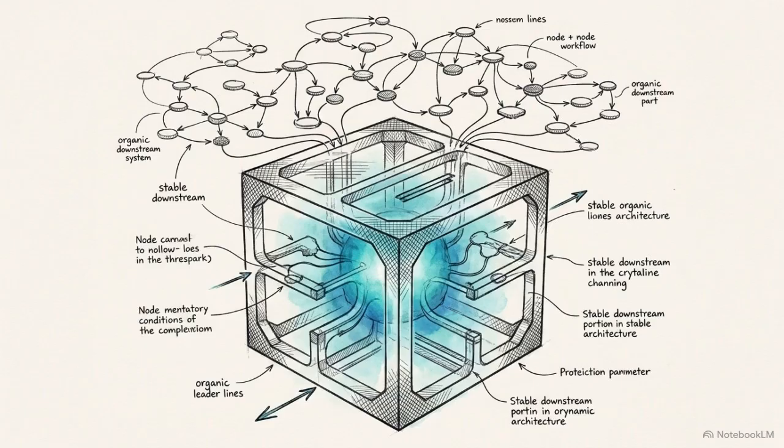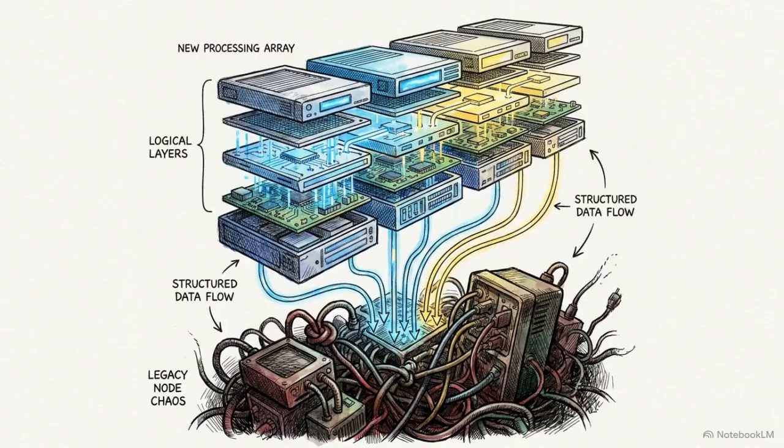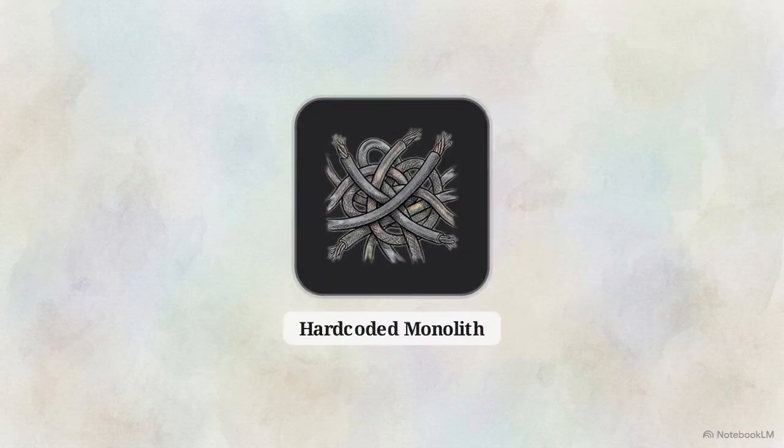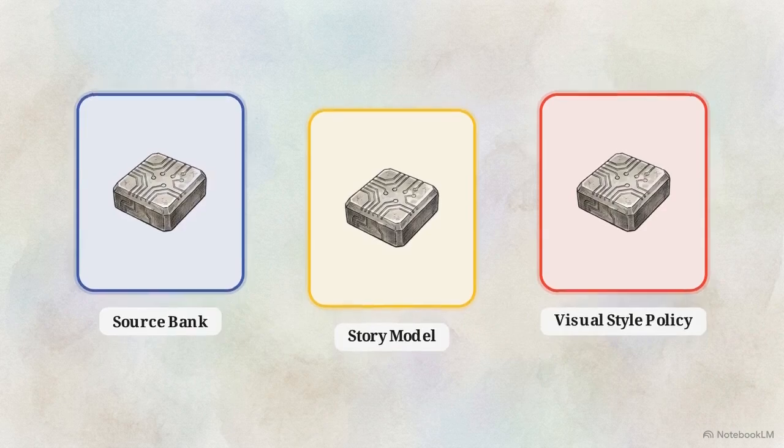To solve the drift without breaking the system, we have to leave the downstream pipeline alone and build an entirely new upstream architecture from scratch. The solution is an upstream control plane. We take the tangled generation logic and split it into 3 independent swappable modules.